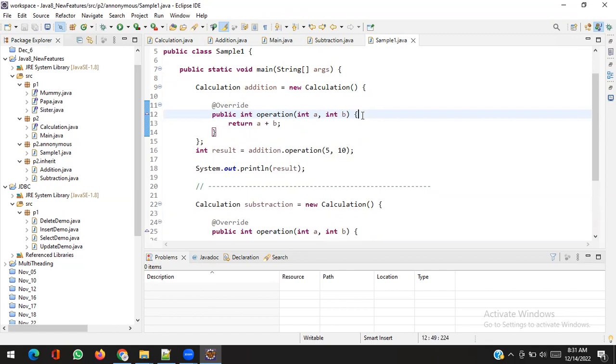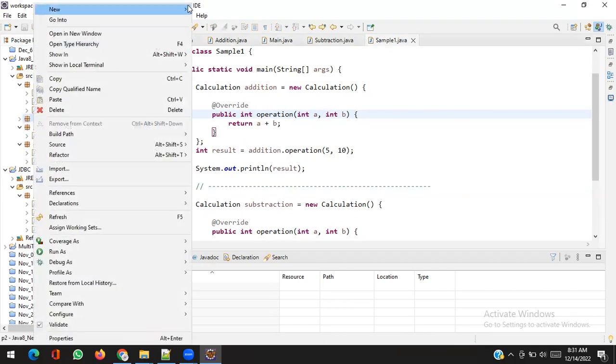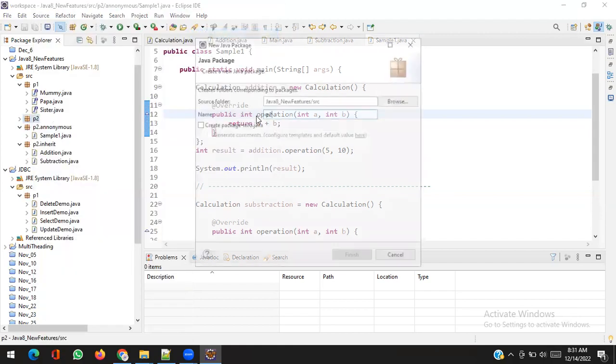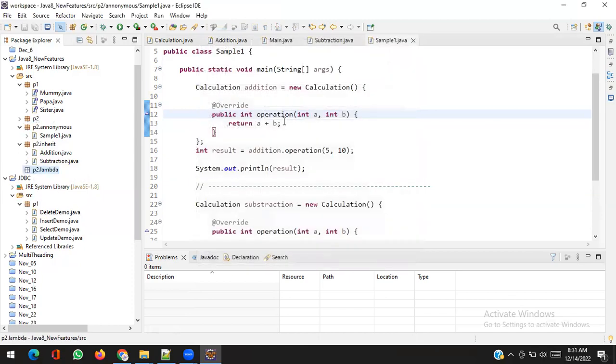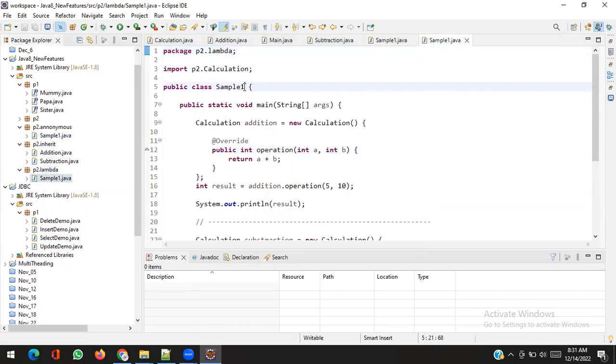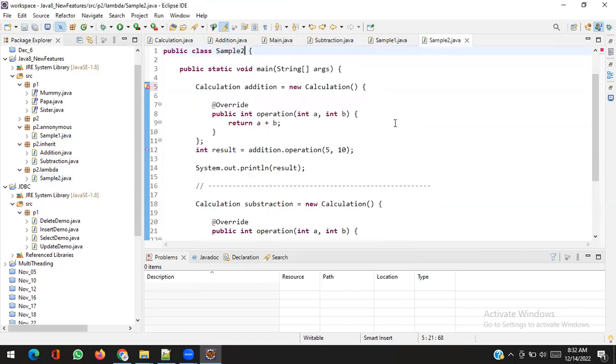Yes, use lambda expression. So let me write a lambda expression. Package lambda, and Ctrl C, Ctrl V, same.